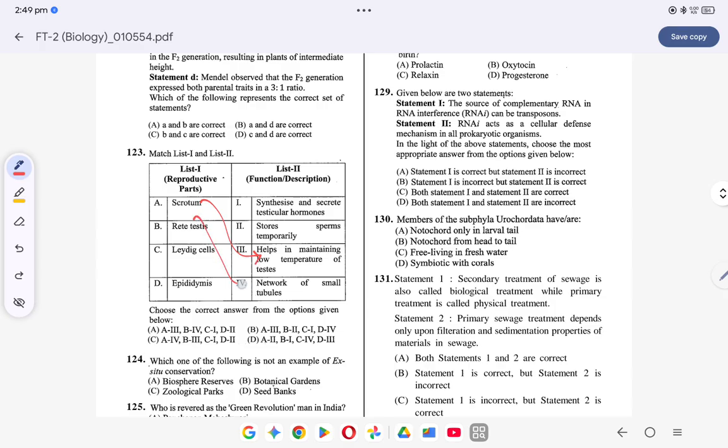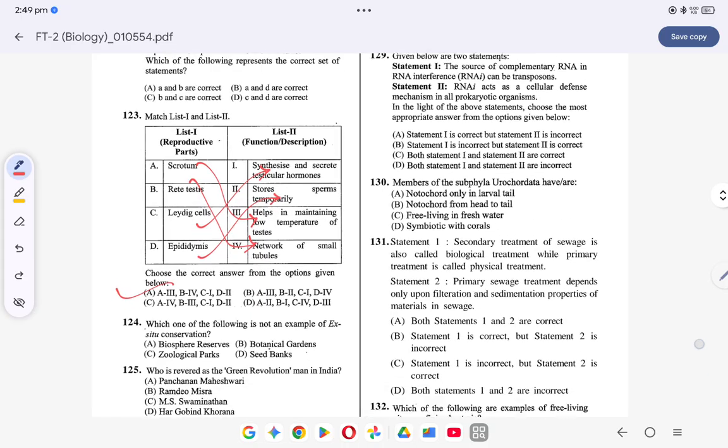Rete testis क्या है? This is a small network of tubules. Leydig cells क्या है? Synthesizes and secretes testosterone hormones, testicular hormones. And epididymis क्या है? Stores sperm temporarily. तो ऑप्शन क्या हो जाएगा? ऑप्शन हो जाएगा A.